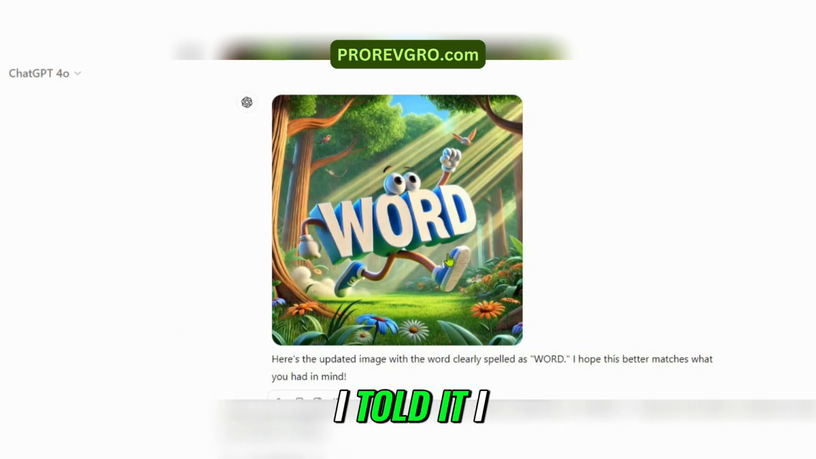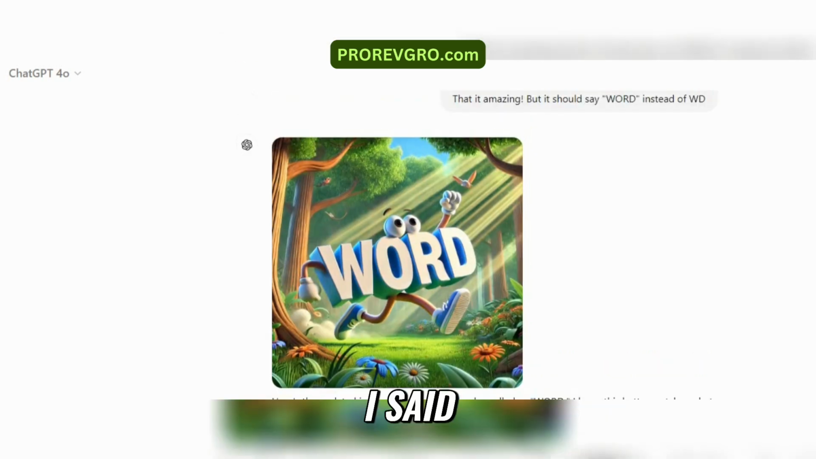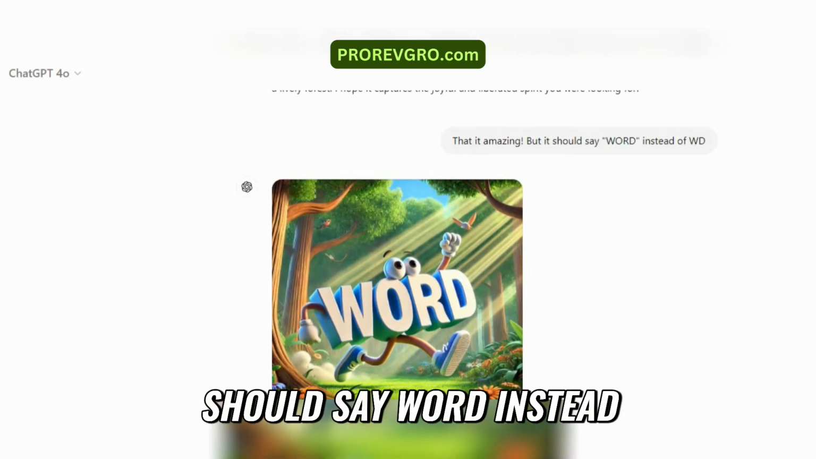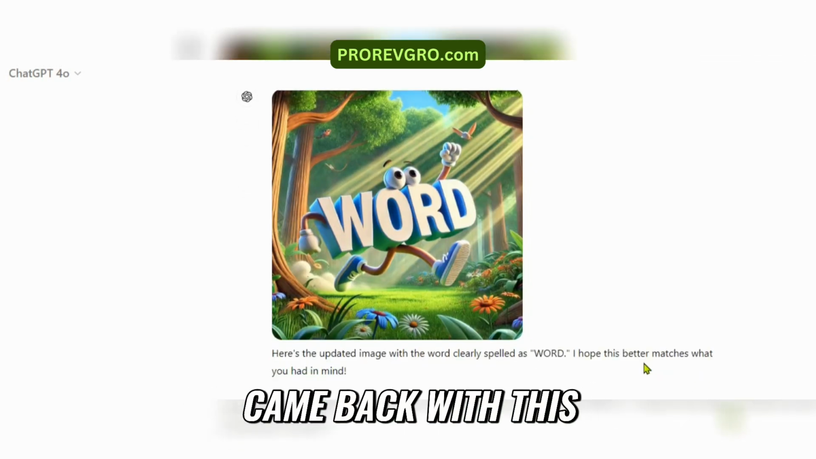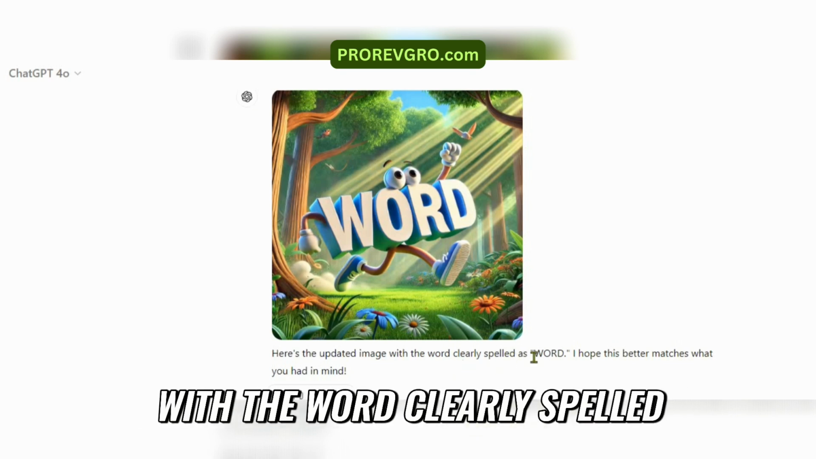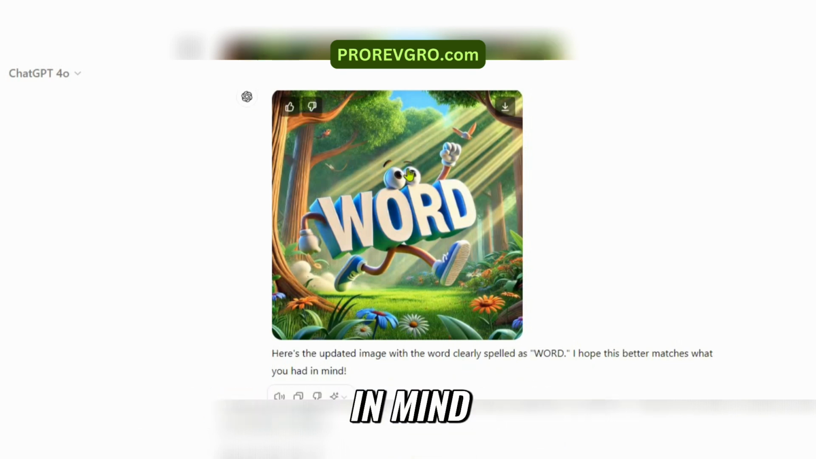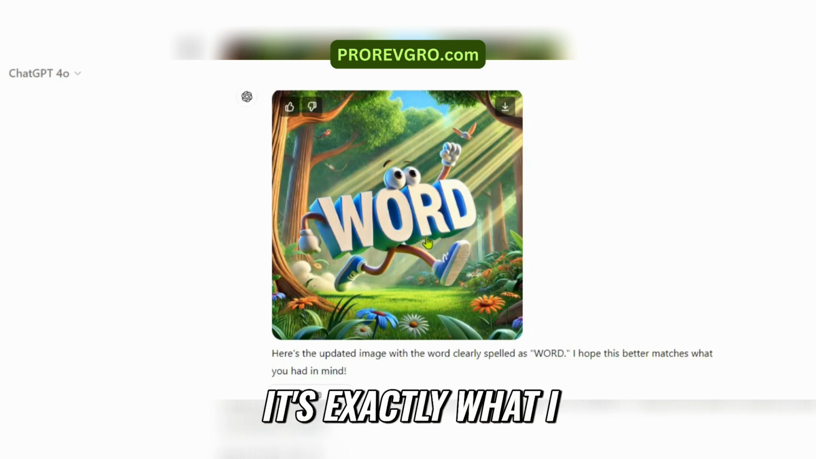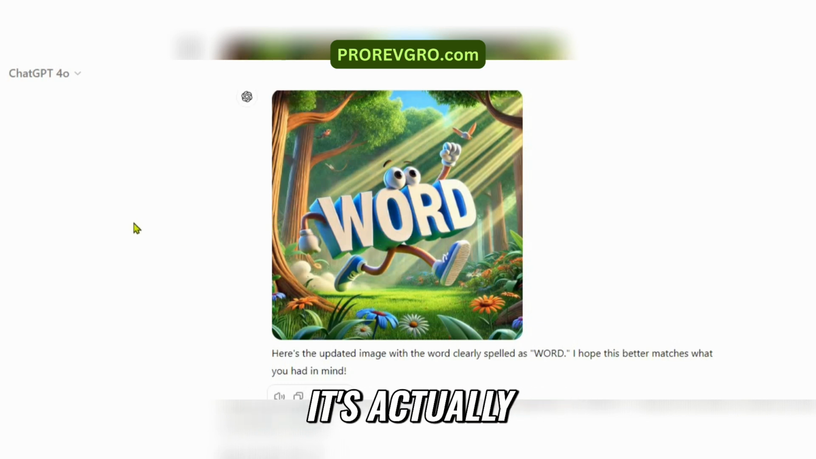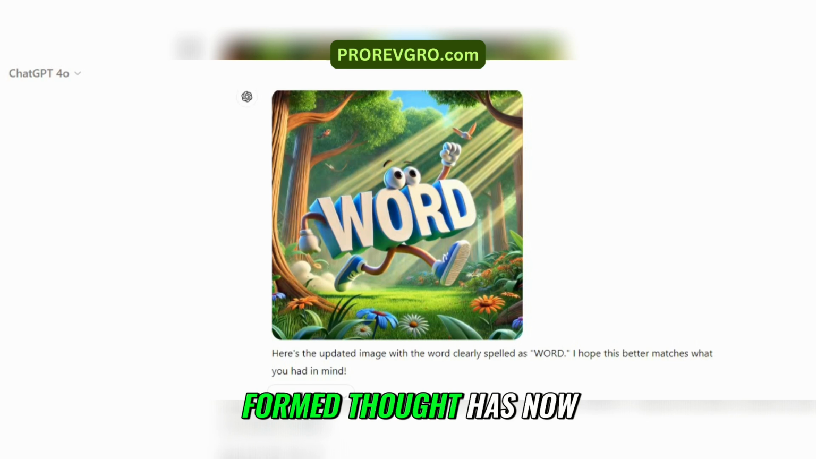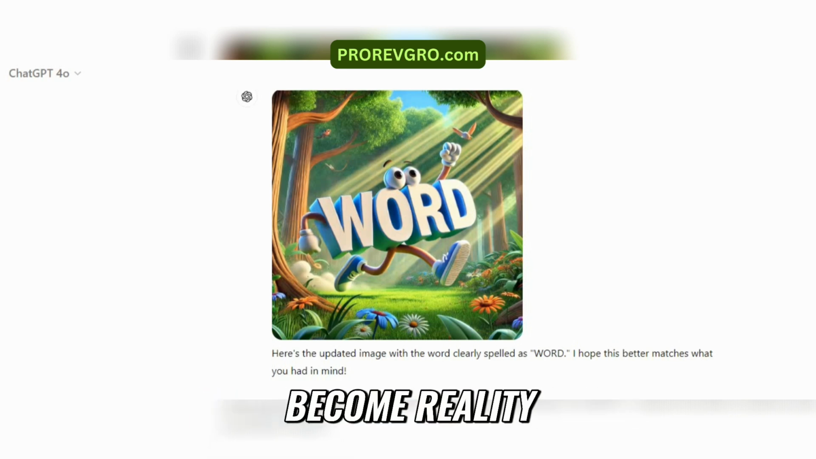And so I gave it that prompt. I said, that's amazing, but it should say word instead of WD. And it came back with this. Here's the updated image with the word clearly spelled. I hope this better matches what you had in mind. And as you can see, it's exactly what I had in mind. It's actually my not even fully formed thought has now become reality.